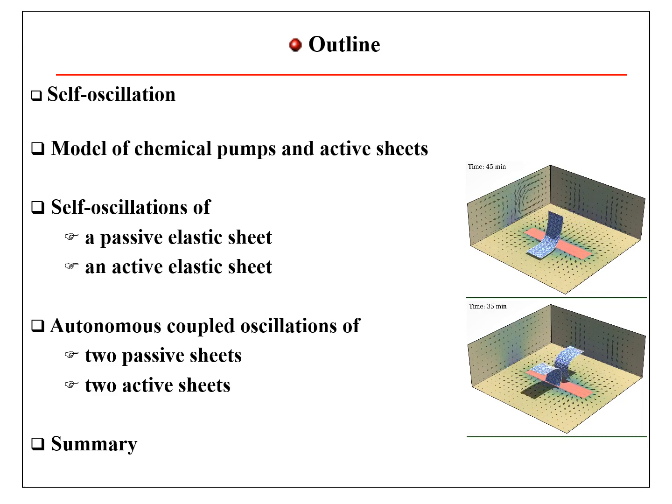I will first define self-oscillation and discuss different self-oscillating systems. Then I will talk about the modeling of chemical pumps and elastic sheets. I will then discuss the simulation results, mainly self-oscillation of elastic sheets and autonomous coupled oscillation of two sheets. I will then conclude with a brief summary.